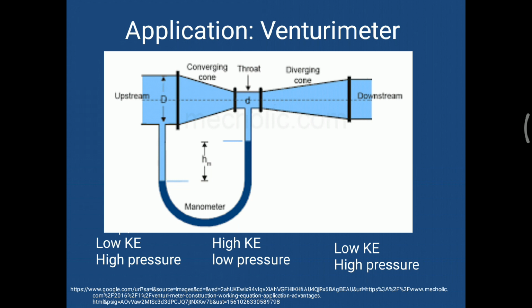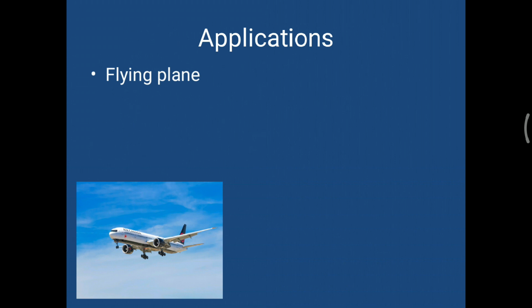So I am able to measure the discharge through the venturimeter by using Bernoulli's equation and the continuity equation. Both are applicable here.